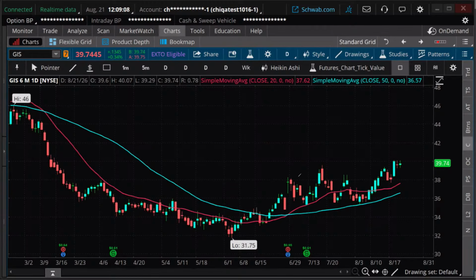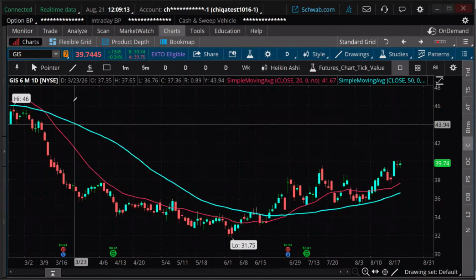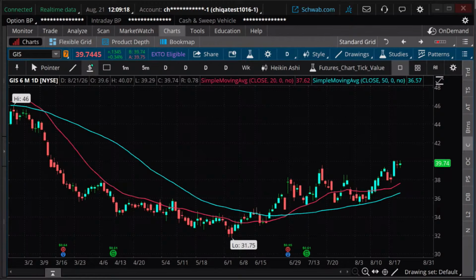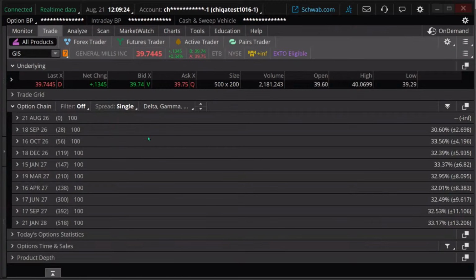So let's just go through an example, and we'll talk about some parts of this here or there. But what I'm going to do is go to the trade tab. First of all, we're bullish. Stock's a little shy of 40, and we're bullish. I'm going to go to the trade tab. Now, the first thing I'm going to say is this. When I look at this and I see the expirations, notice there's no weekly options, okay? There's no weekly options. These are just the monthly contracts. That's okay, but it limits the potential strike prices.